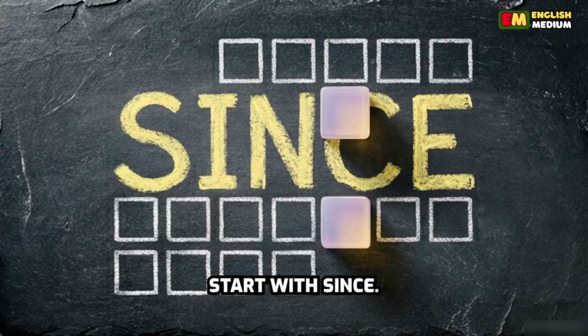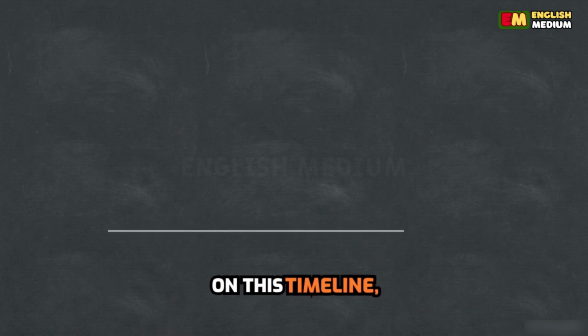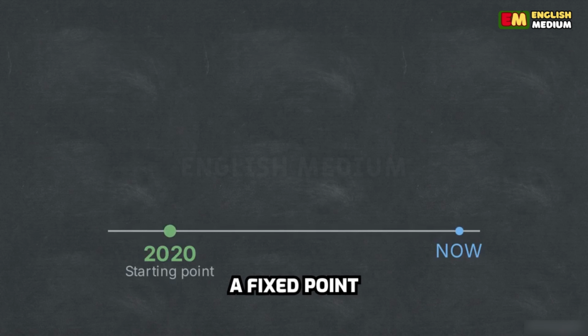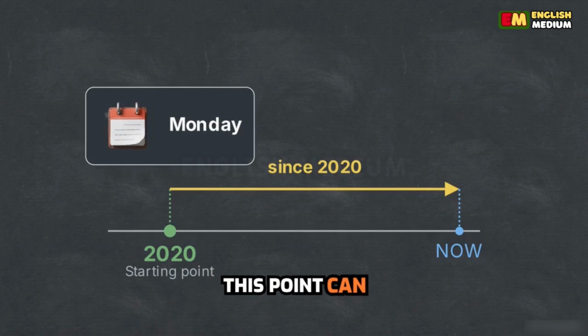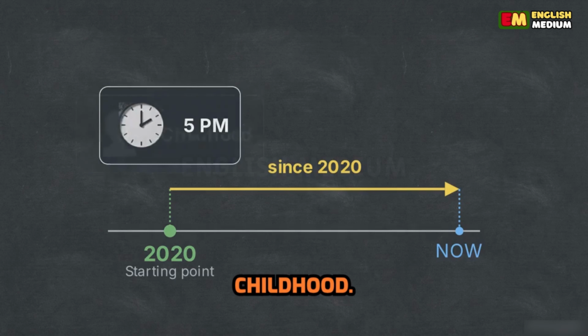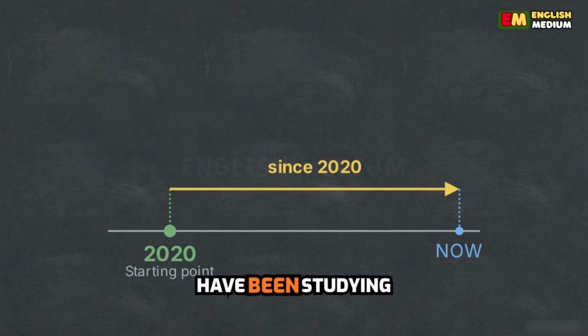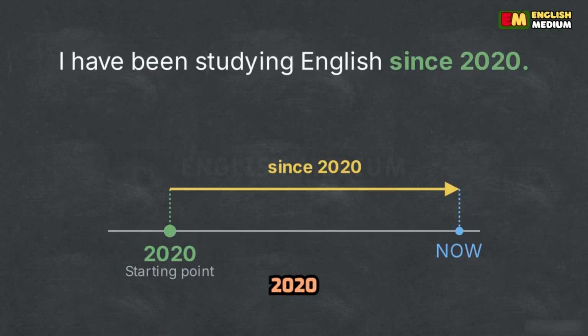Let's start with "since." Use this word when you are referring to the specific exact moment an action began. On this timeline, 2020 acts as a fixed point. Saying "since 2020" references that start date, tracking forward to the present. This point can be Monday, 5 p.m., or your childhood. Saying, "I have been studying English since 2020" pinpoints the exact starting year.